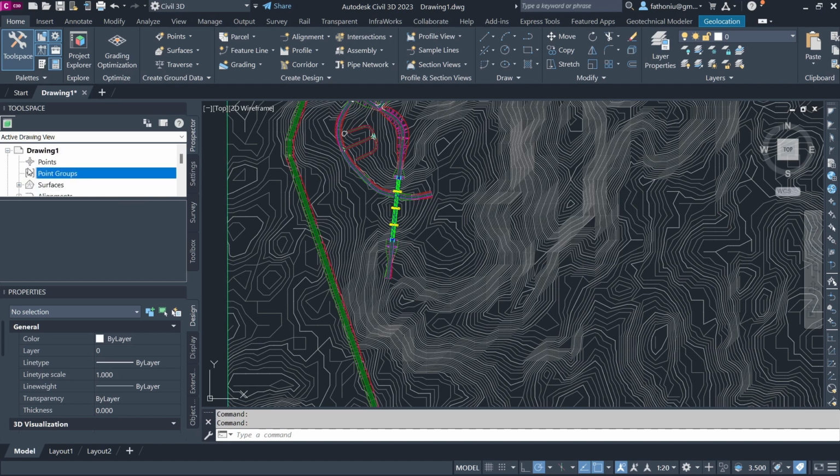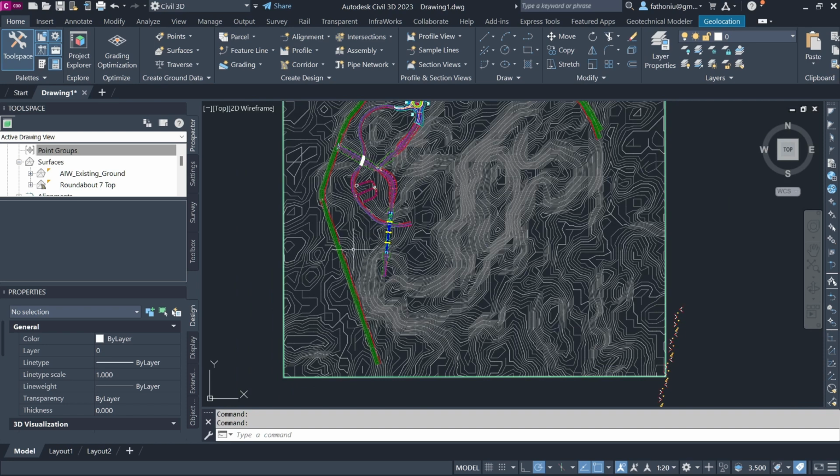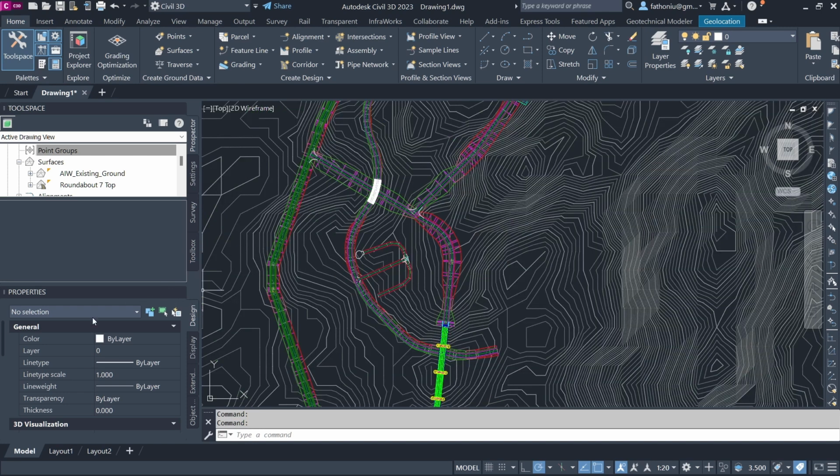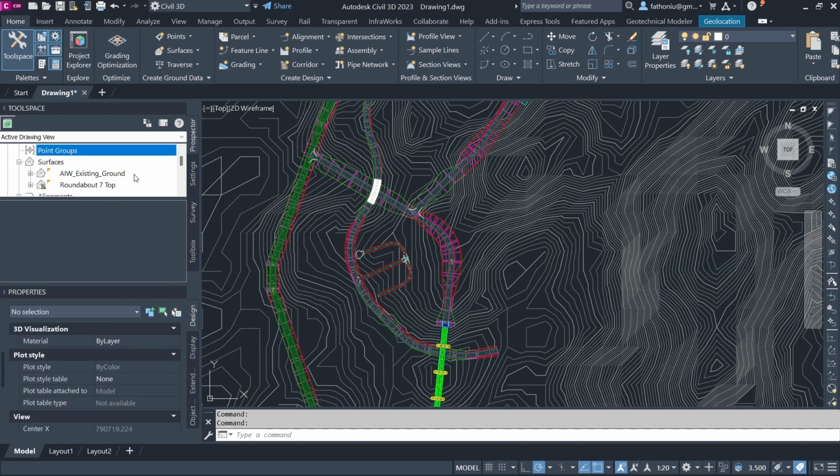When we go to the surface in the prospector tab, we have existing road and roundabout, but we didn't transfer the previous ground, the grading that we created. You can see here, grading is not here. Okay, then we have a corridor.